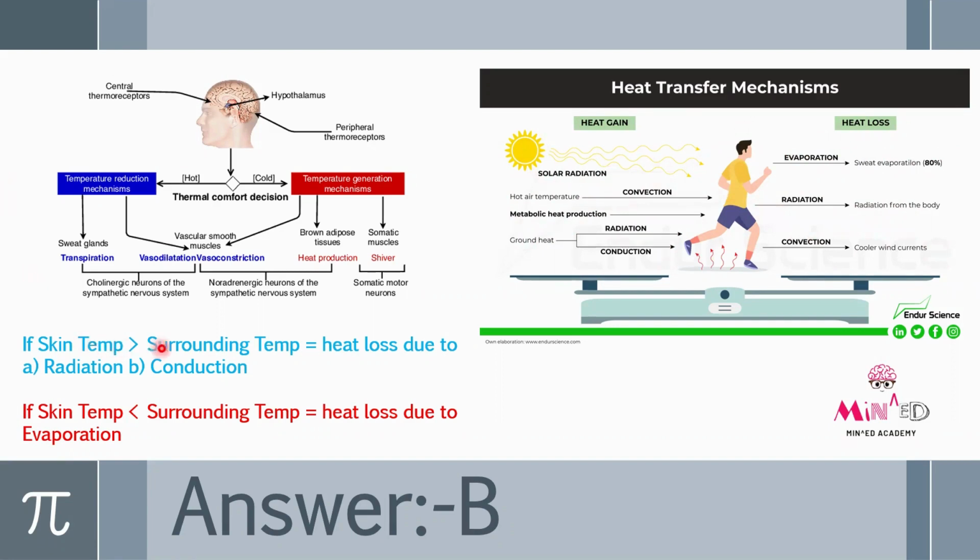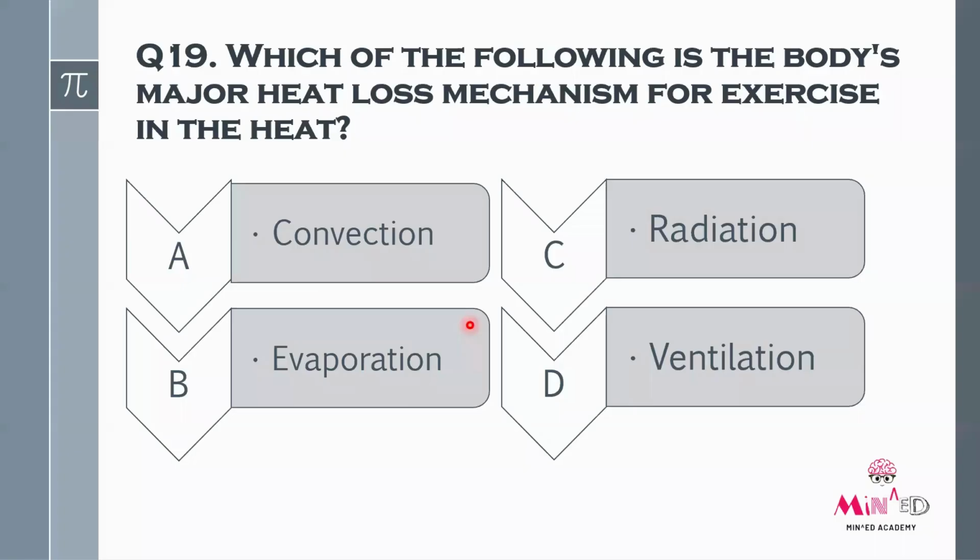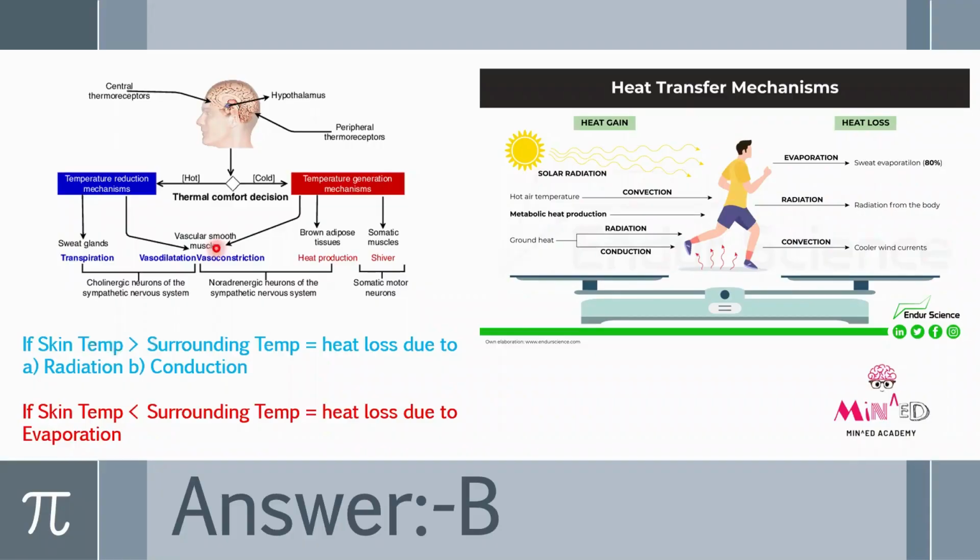Fine. So if skin temperature is greater than surrounding temperature, heat loss will be due to radiation and conduction. Okay. And if skin temperature is less than the surrounding temperature, heat loss will be due to evaporation. So answer will be option B, evaporation. Okay, because in heat, skin temperature will be less than the surrounding temperature. Okay, so this is question number 19.